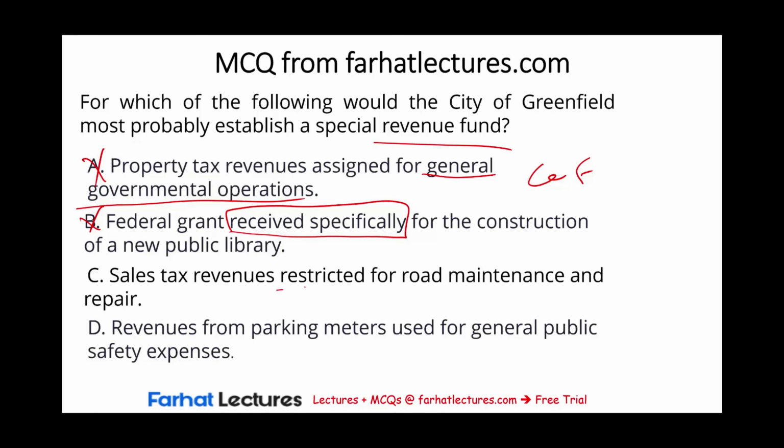C, sales tax revenue restricted for road maintenance and repair. I would say we're collecting taxes, and that tax is specifically restricted for a purpose, road maintenance and repair. I would say this is a special revenue fund. But let's keep C and let's look at D. Revenues from parking meters used for the general public safety expenses. Notice here, general public safety could be for anything, could be for the police department, could be for the fire department, could be for many purposes. General public safety expenses, not specific really, therefore it's not a special revenue fund. The best answer is C.